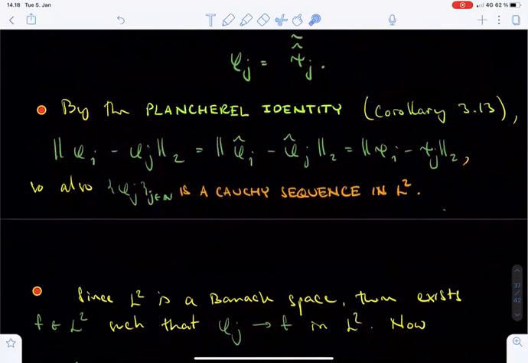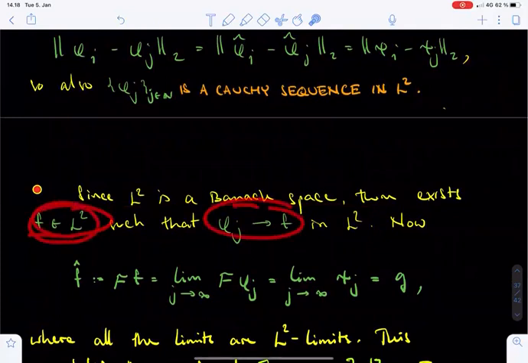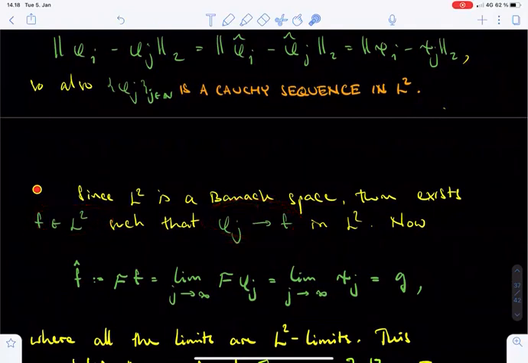Now we are almost done. Since the space L2 is a Banach space, the Cauchy sequence of the functions phi j converges to some function f in L2. It remains to check that the L2 Fourier transform of this function f equals g.